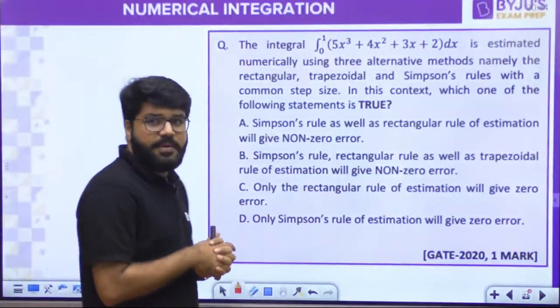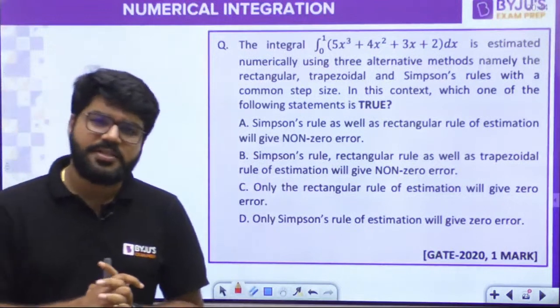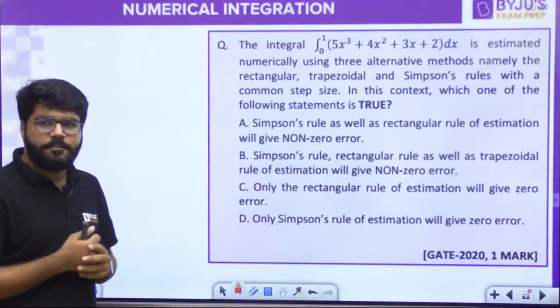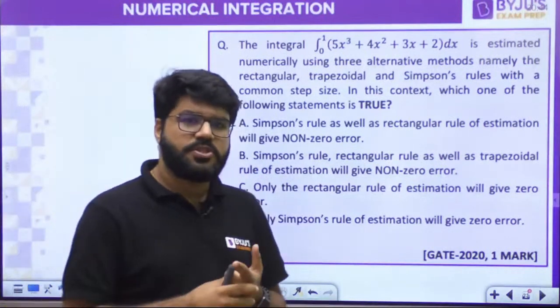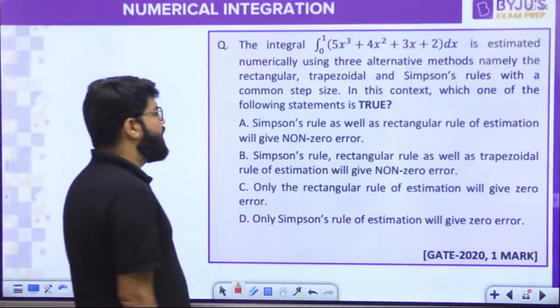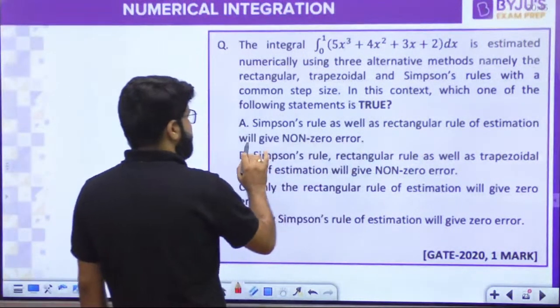Which of the following statements is true? Think and let me know. We have already studied this. मैंने बोला था ना, but these keep on coming as 1 mark questions. चलो. Tell me. Simpson's rule as well as the rectangular rule of estimation will give a non-zero.